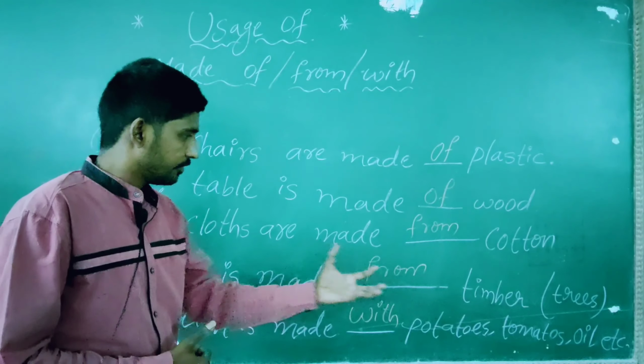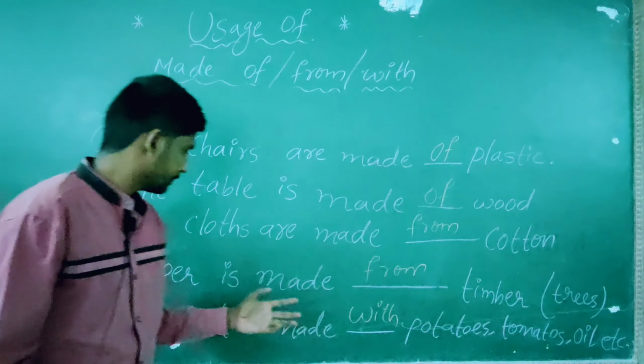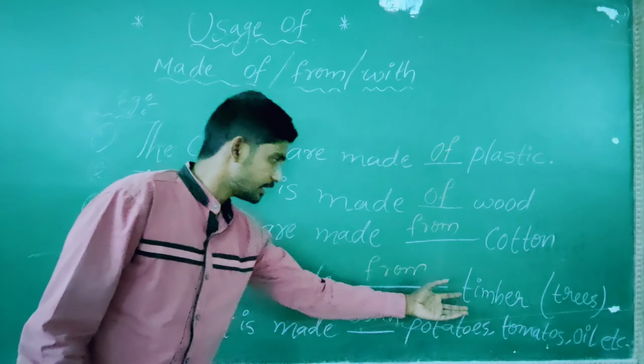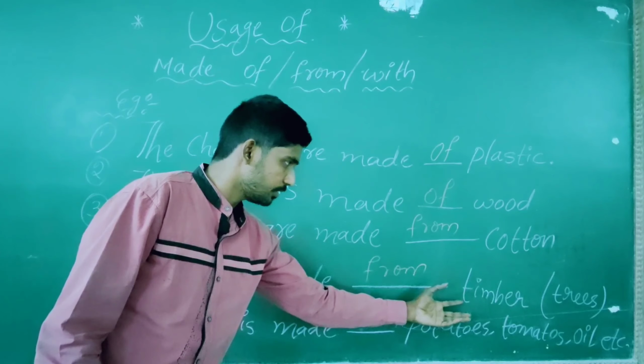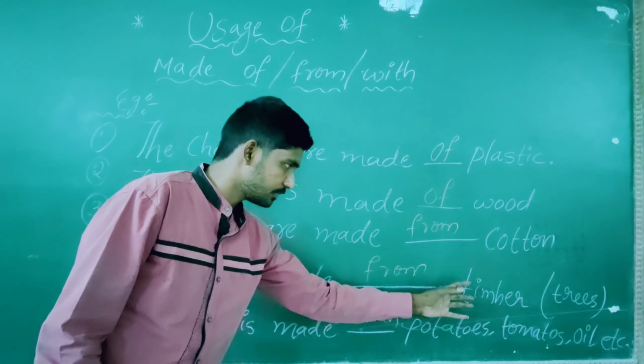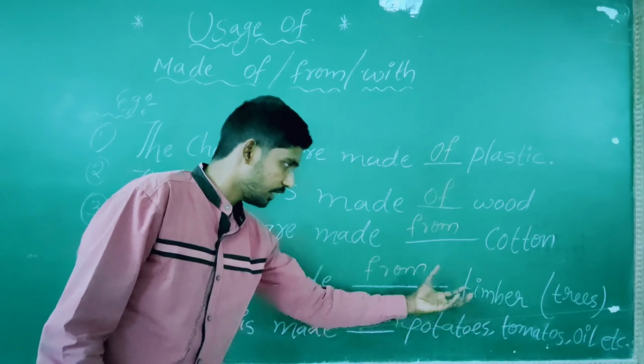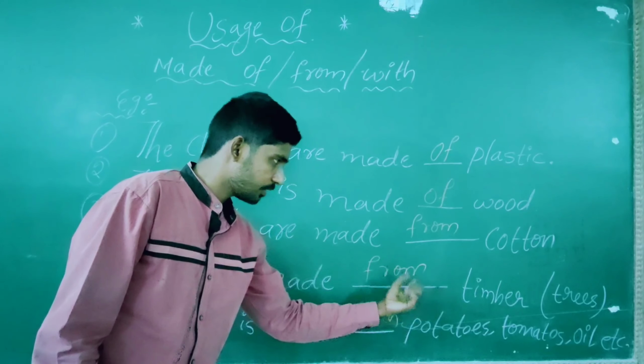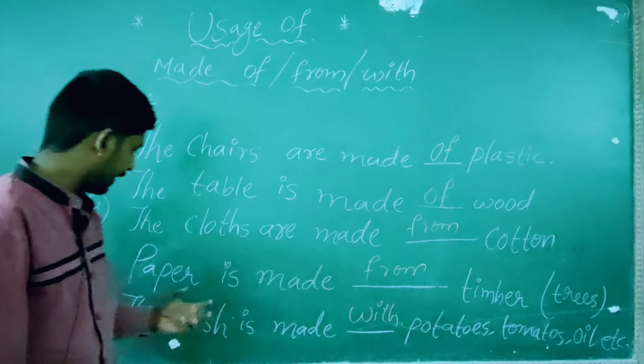From the trees, I took timber or a type of tree or whatever it is as the source of wood. I took timber or tree or wood for making paper.